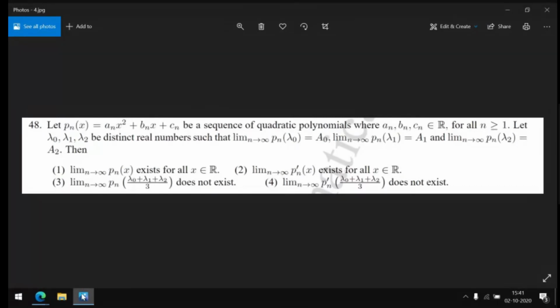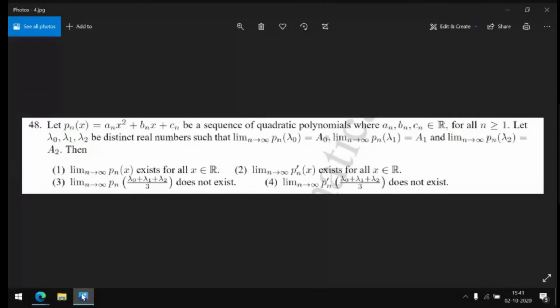These Pn are some sequence of functions. They are given a sequence of quadratic polynomials an x square plus bn x plus cn, where an, bn, cn belong to R, and lambda naught, lambda 1, lambda 2 are distinct real numbers. And it is convergent at 3 points: at lambda naught it is convergent, at lambda 1 it is convergent, and at lambda 2 it is convergent. Now there are some questions related to that. They have given the options 3 and 4 just to confuse you; there is no point in giving lambda naught, lambda 1.